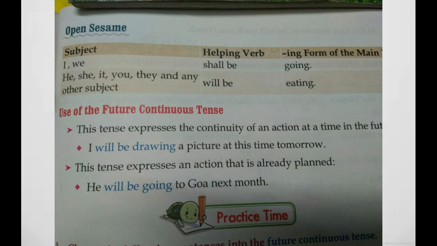And use of future continuous tense. The tense expresses the continuity of an action at a time in the future. Now you have learned that the future continuous tense expresses the continuity of an action at a time in the future. I will be drawing a picture at this time tomorrow. And this tense expresses an action that is already planned.